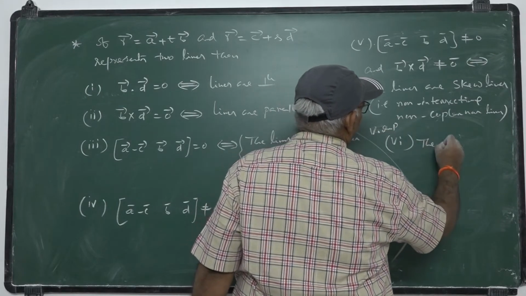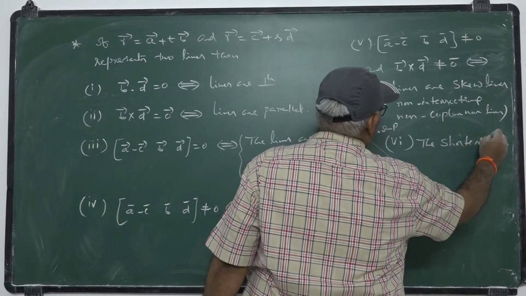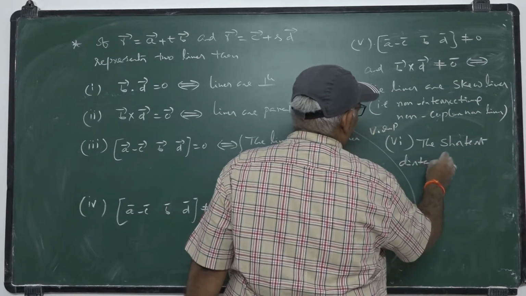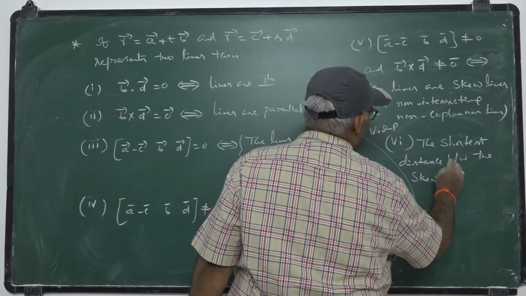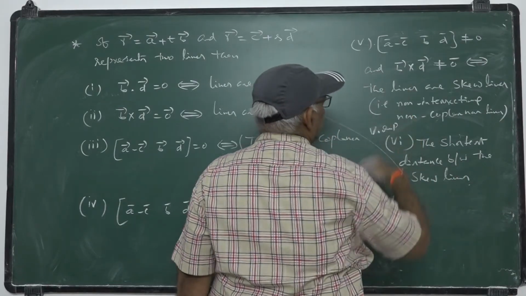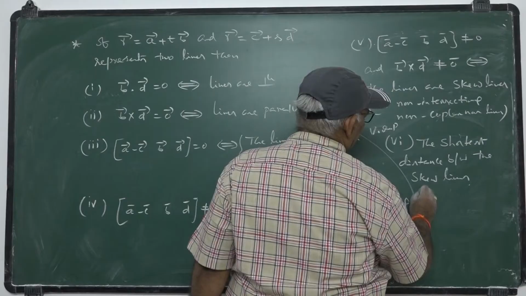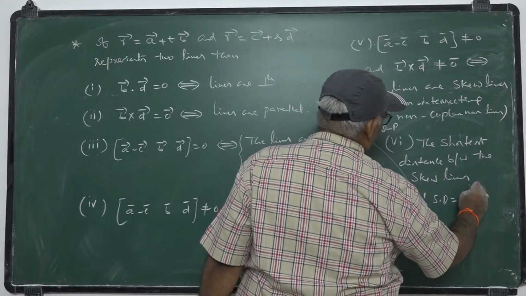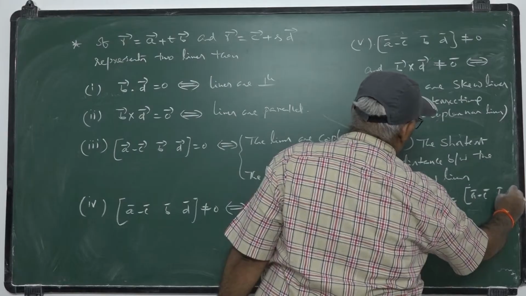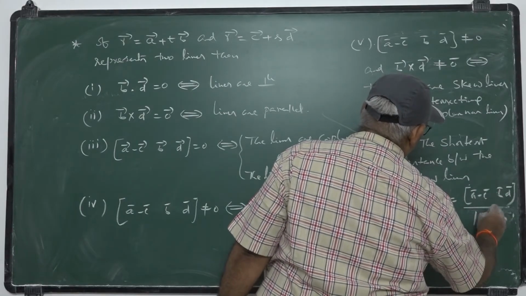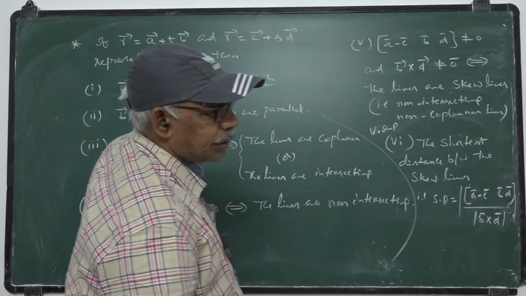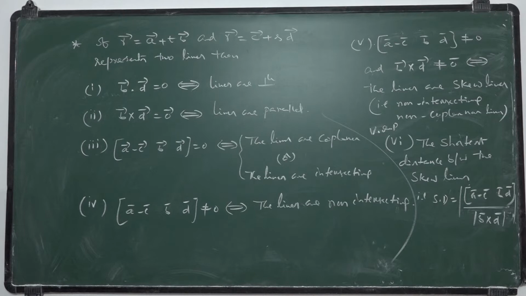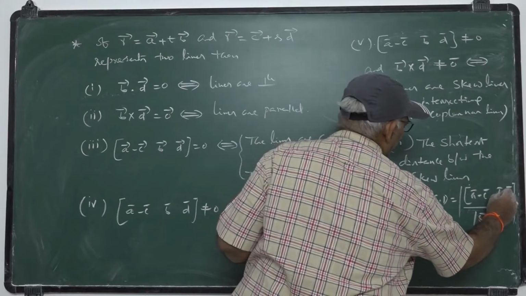The shortest distance between the skew lines: once they represent skew lines, the shortest distance SD equals box A bar minus C bar, B bar, D bar by modulus of B cross D. Of course, taking the modulus, the shortest distance is given by modulus of A bar minus C bar, B bar, D bar by modulus of B cross D.